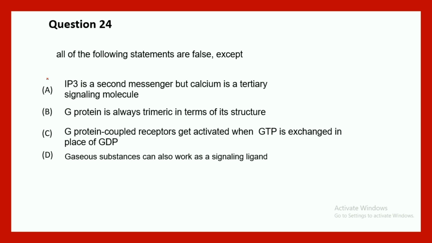Now question 24 says, all of the following statements are false except: IP3 is a second messenger but calcium is a tertiary signaling molecule, right? So what is a tertiary signaling molecule? Nobody knows. G protein is always trimeric in terms of structure. No, it can also be monomeric. For example, RAS, right? We have talked about it in the MAP kinase pathway. G protein coupled receptor gets activated when GTP is exchanged in place of GDP. So this is a correct statement.